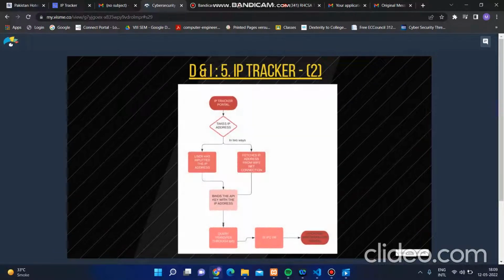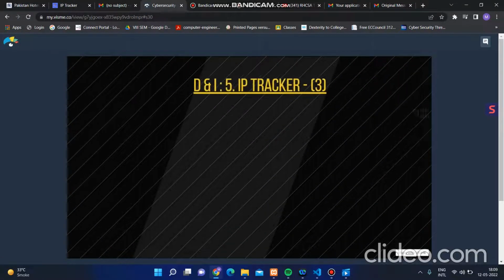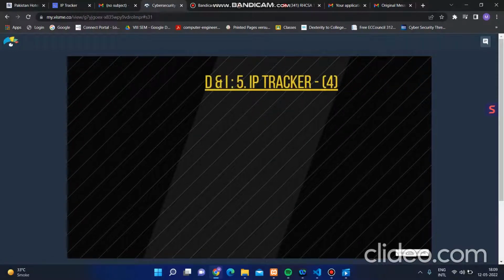That is again how we did it. We take user input as the IP address, then fetch the IP address, bind the API key, and the query is transferred to the IP file. It gets the data from the IP database, and the location gets displayed on the user interface. So that's again showing the same thing.